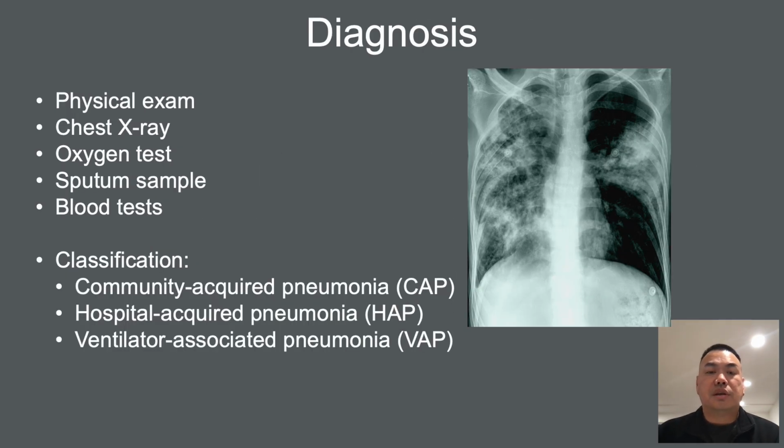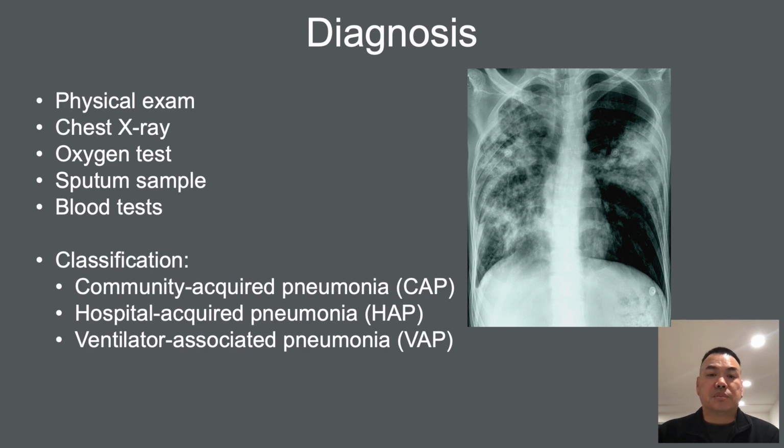Diagnosis. To get a proper diagnosis of pneumonia, you may need a physical exam, listening to the lungs for unusual crackling sounds; a chest x-ray, which shows infection and inflammation of the lungs; an oxygen saturation test to check how much oxygen is in the blood; a sputum sample or mucus test to identify the germ causing the infection; and arterial blood gas or blood tests, which may check for infection and whether it has spread into the blood.